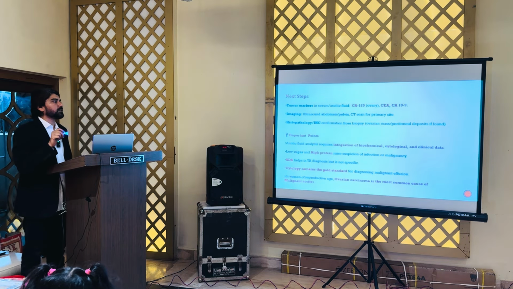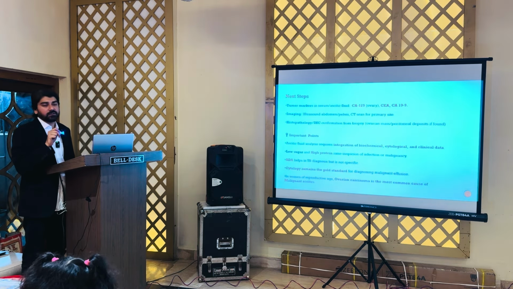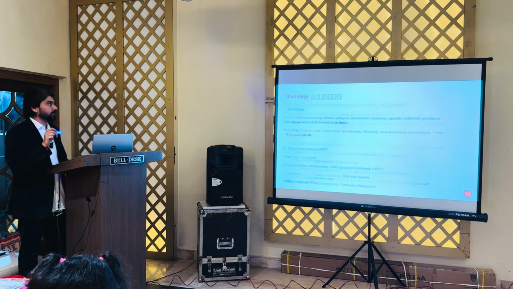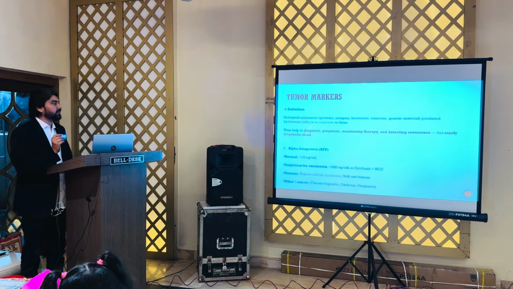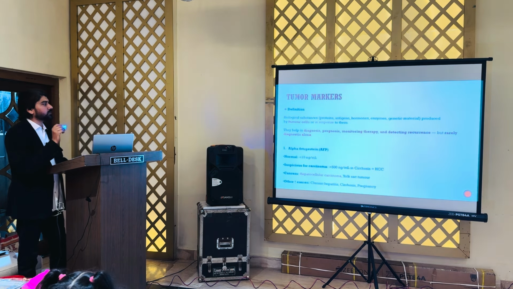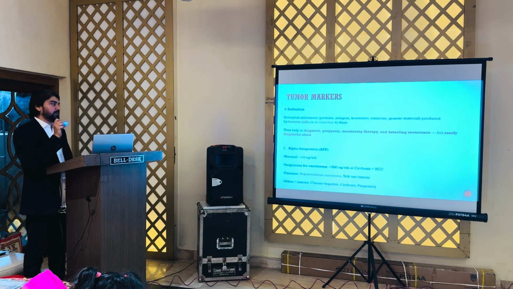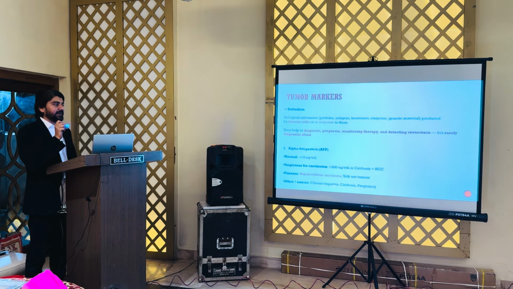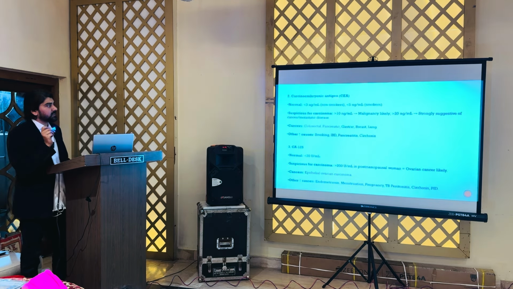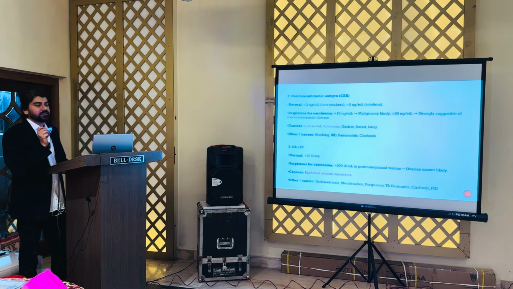So the next step, we have to think of tumor markers like CA125, CEA and CA19-9. Now, coming to the tumor markers, very quickly we will go through them. First of all, alpha fetoprotein. This is mainly raised in hepatocellular carcinoma and yolk sac tumor, but falsely it can be raised in chronic hepatitis and pregnancy. CEA normal range is less than 3 nanogram per ml in non-smokers, and in smokers it is less than 5.